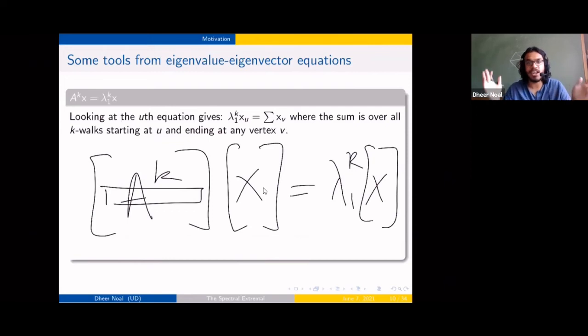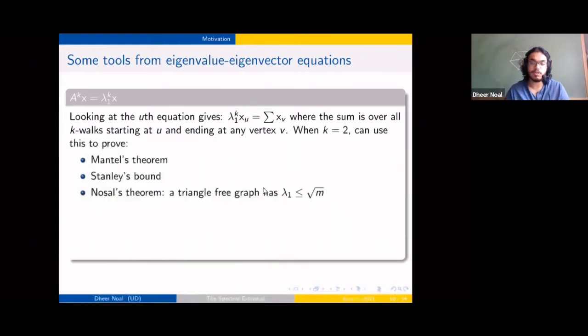And we might end up getting more theorems. So when k is equal to 2 especially, we end up getting some really good theorems from it. So there's Mantel's theorem, there's Stanley's bound, which relates the spectral radius and the number of edges, and there's Nosal's theorem for triangle-free graphs, and there are others.